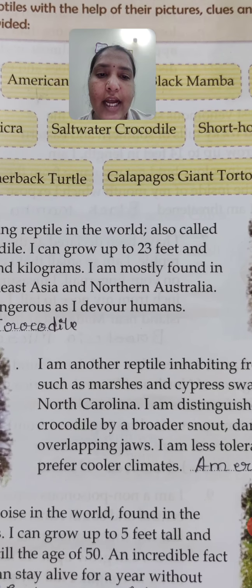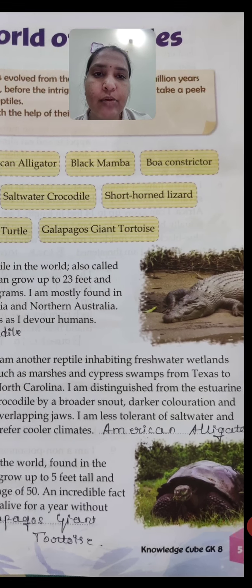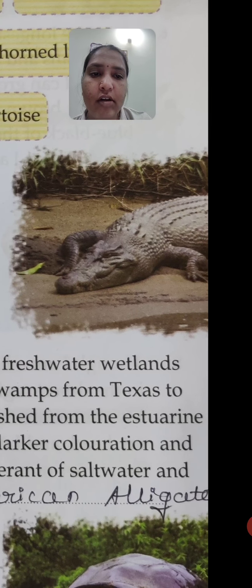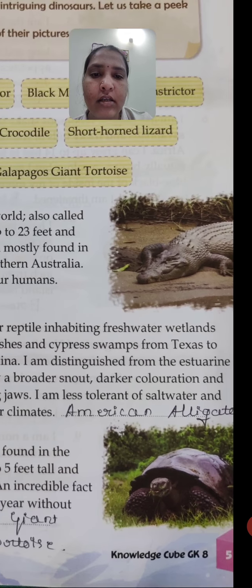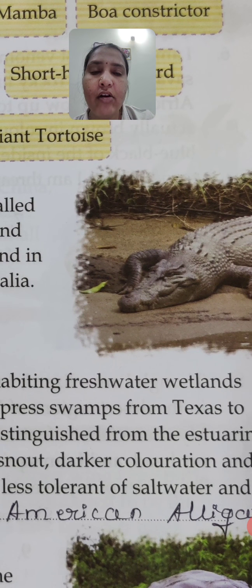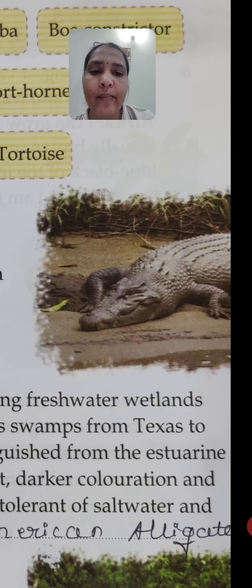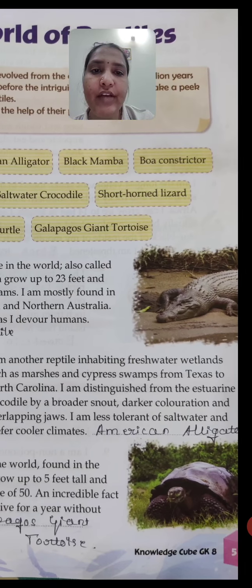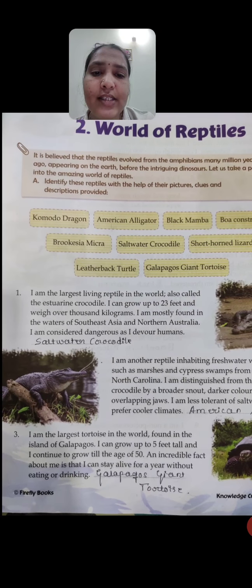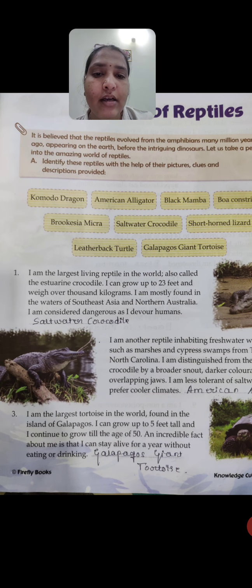See here, you can see it in the textbook. This is the salt water reptile, I mean crocodile. What we can call it in Kannada, mosale. It lives in salt water. This is the largest living reptile in the world, and we can also call this reptile an estuarine crocodile.